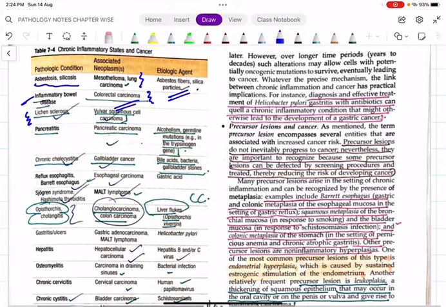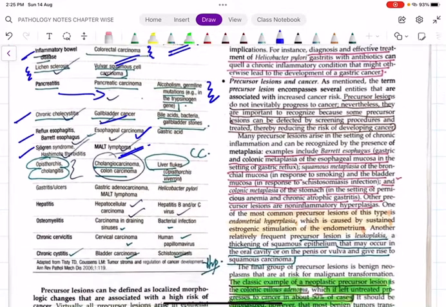Then we have something called lichen sclerosus, which causes vulval cancer. Pancreatitis leads to pancreatic carcinoma. One of the most common causes of pancreatitis is alcoholism, followed by germline mutations. Then we have chronic cholecystitis, which causes gallbladder cancer. Barrett's esophagus is one of the predisposing factors, and it predisposes to esophageal adenocarcinoma. Sjogren's syndrome predisposes to MALT lymphoma, because in Sjogren's syndrome, as I have already told you, there will be lymphocyte proliferation.